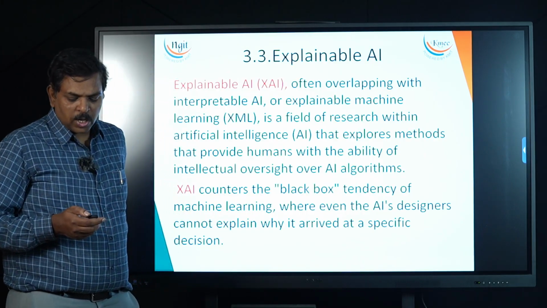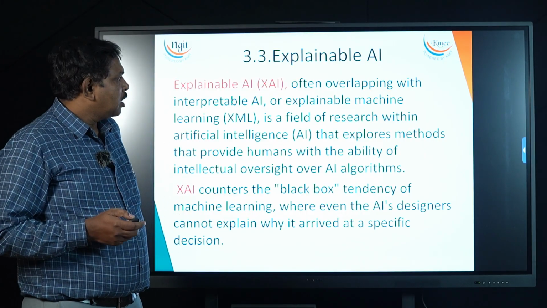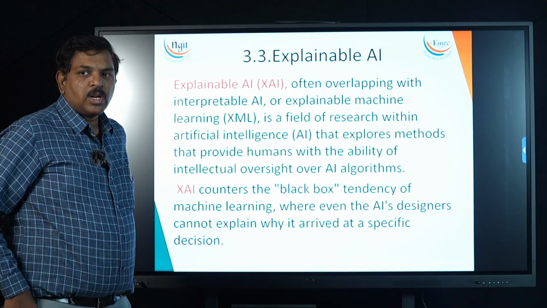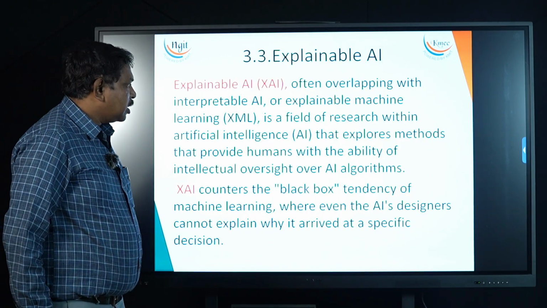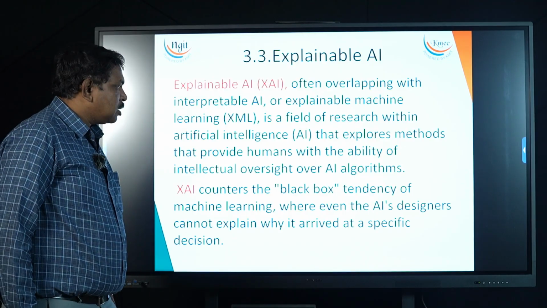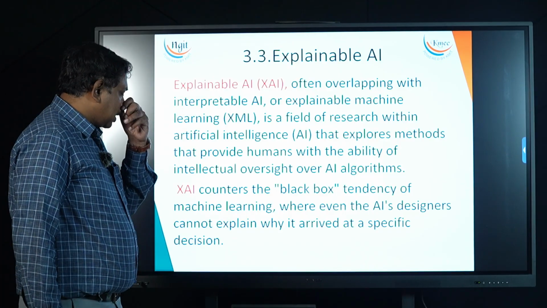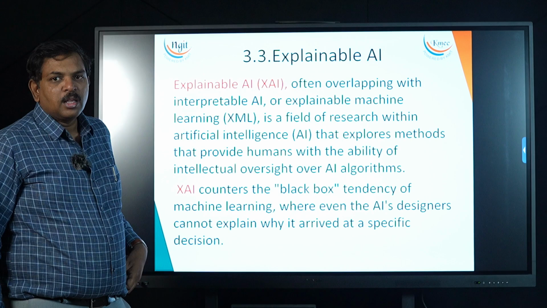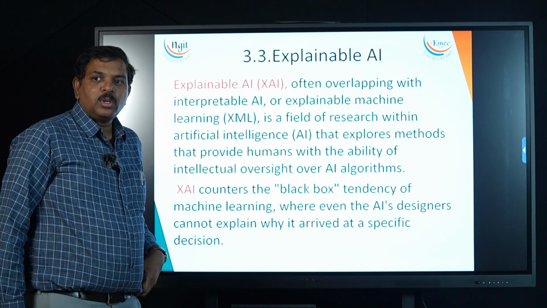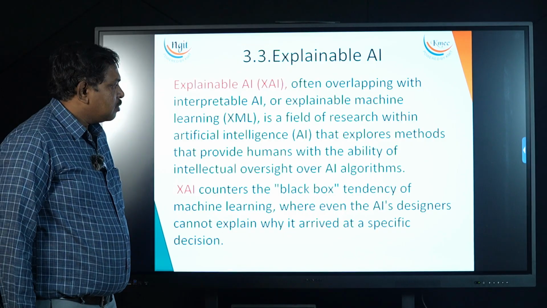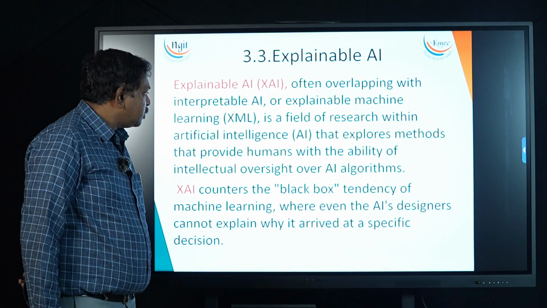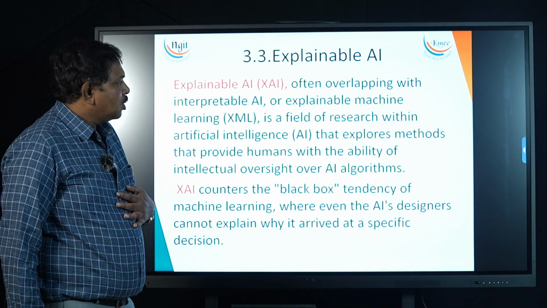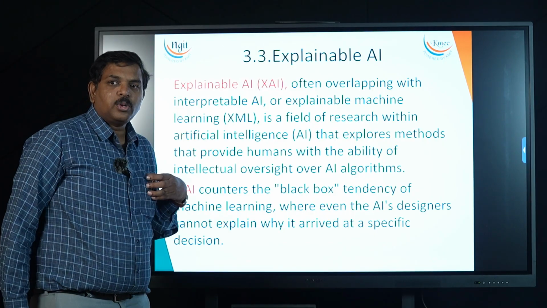Suppose one AI algorithm diagnoses a medical report. Suppose a doctor sees a medical report diagnosed by one AI algorithm, and it says that there is a 70% chance that you have cancer. Now the doctor can't directly tell the patient that you definitely have cancer, because that AI algorithm has given only a 70% chance. There's 30% where the AI can't give a guarantee. So that means we can't fully trust the output of AI algorithms.